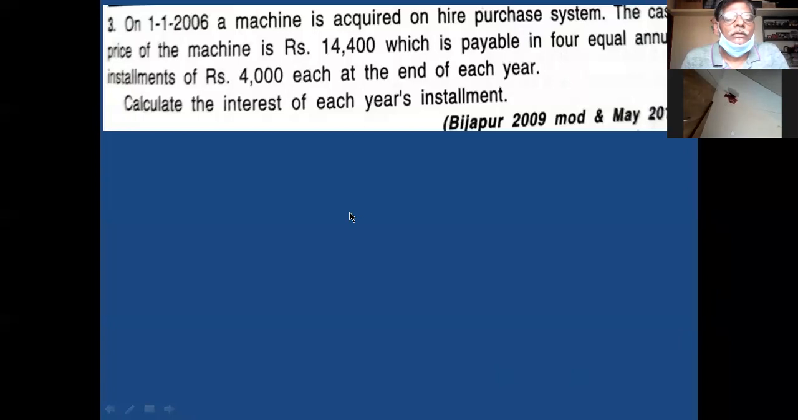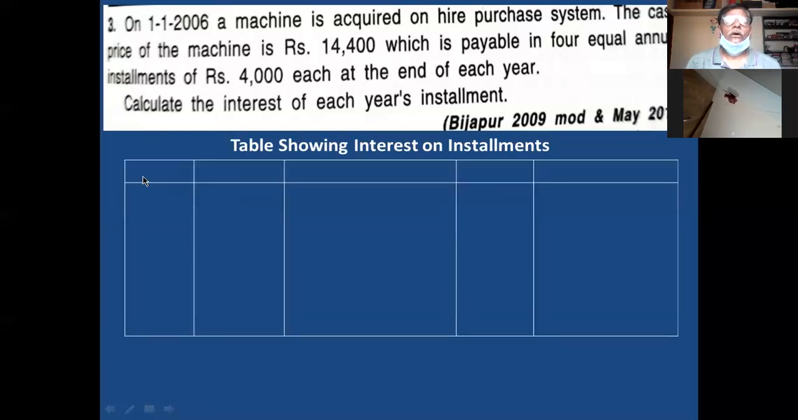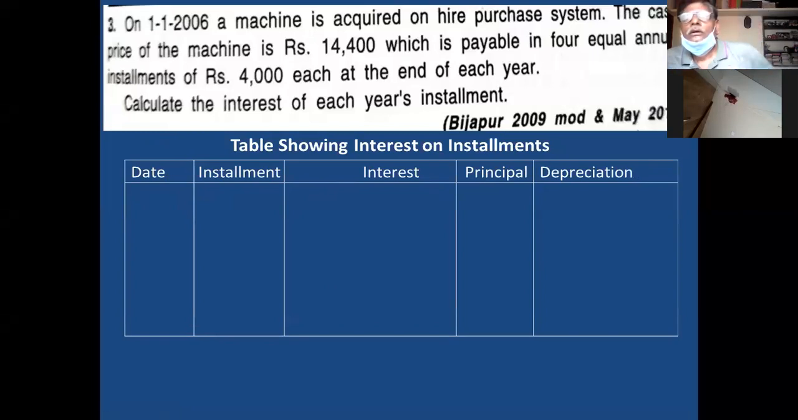See the table. The same table is applicable, whatever drawn previously. Table showing interest on installment. First column date, second installment, third interest, fourth principal, fifth depreciation. Depreciation adjustment is not in the problem. Simply I drew the column.